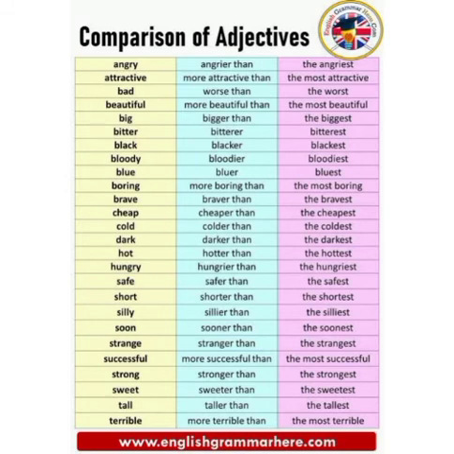Silly, sillier than, the silliest. Soon, sooner than, the soonest. Strange, stranger than, the strangest. Successful, more successful than, the most successful. Strong, stronger than, the strongest. Sweet, sweeter than, the sweetest. Tall, taller than, the tallest. Terrible, more terrible than, the most terrible.